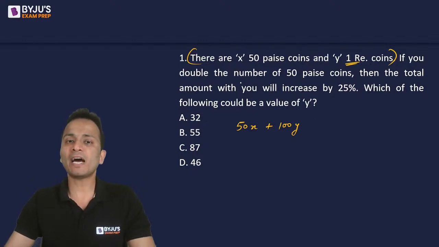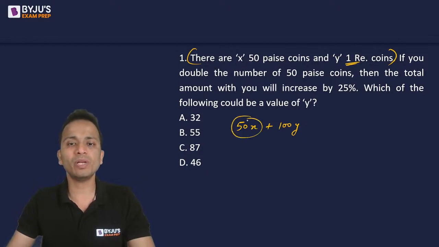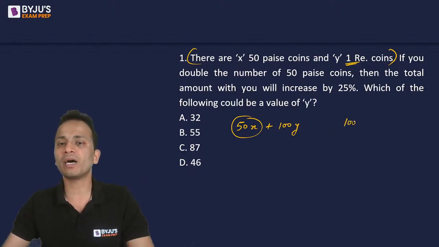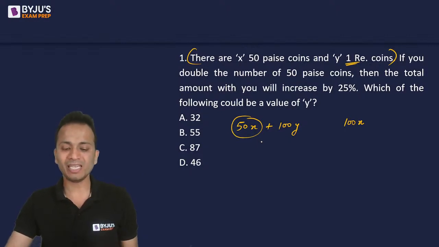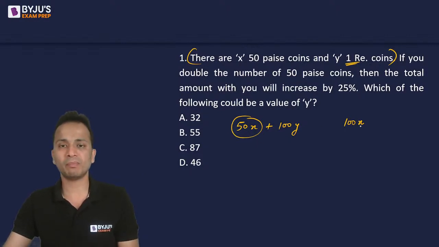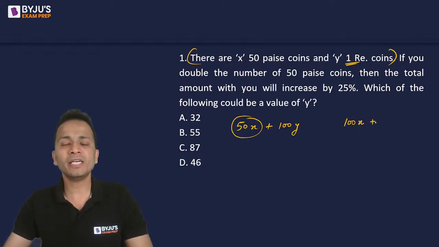Okay. Now, if I double the number of 50 paisa coins, so if I double the value of x, this money will get doubled, right? The money in 50 paisa coins will be doubled and it will become 100x. So the money in 50 paisa coins will double and become 100x. The money in terms of 1 rupee coins will remain the same, that is 100y.